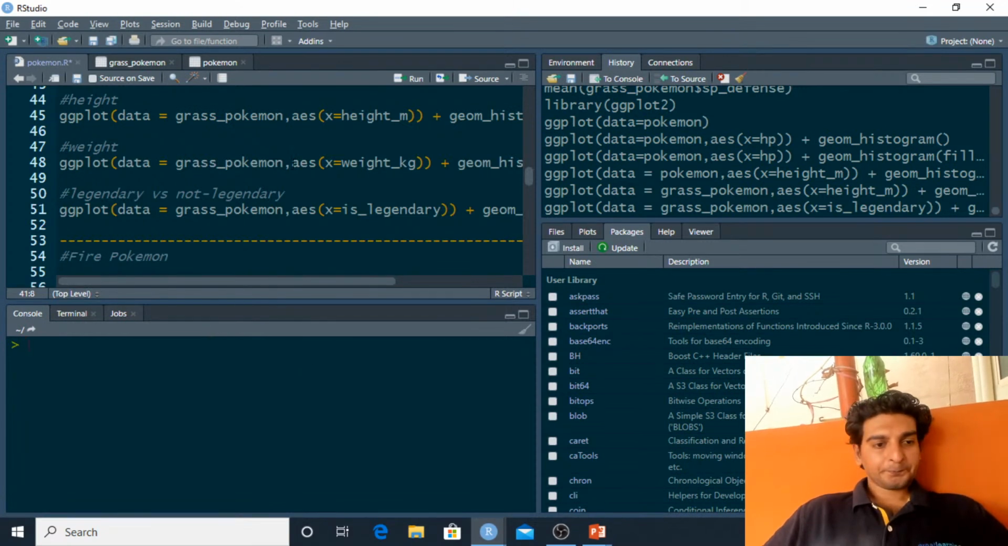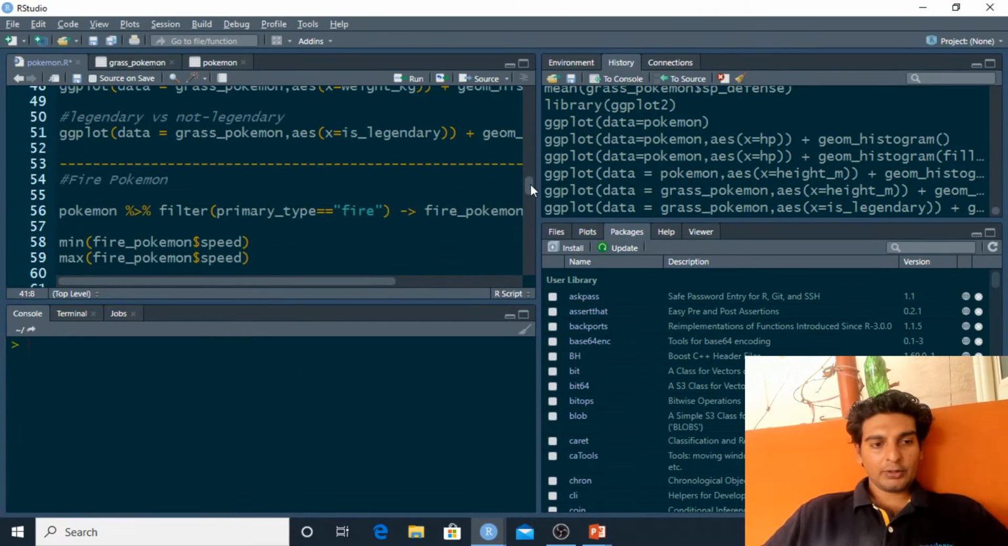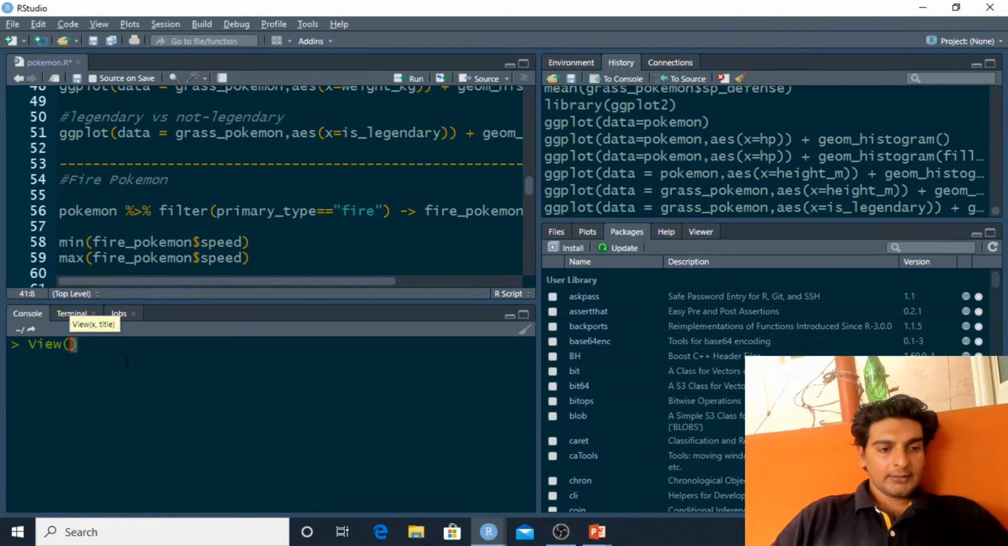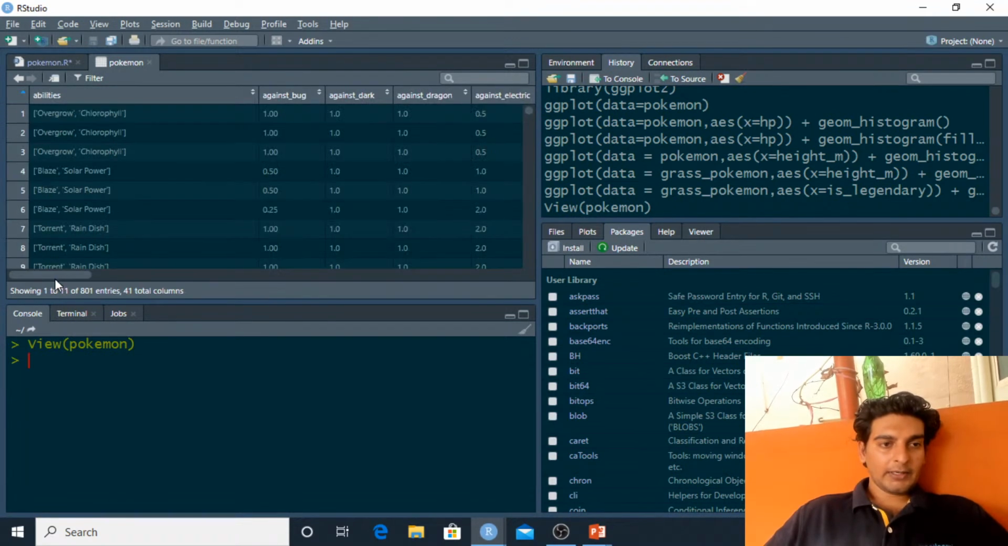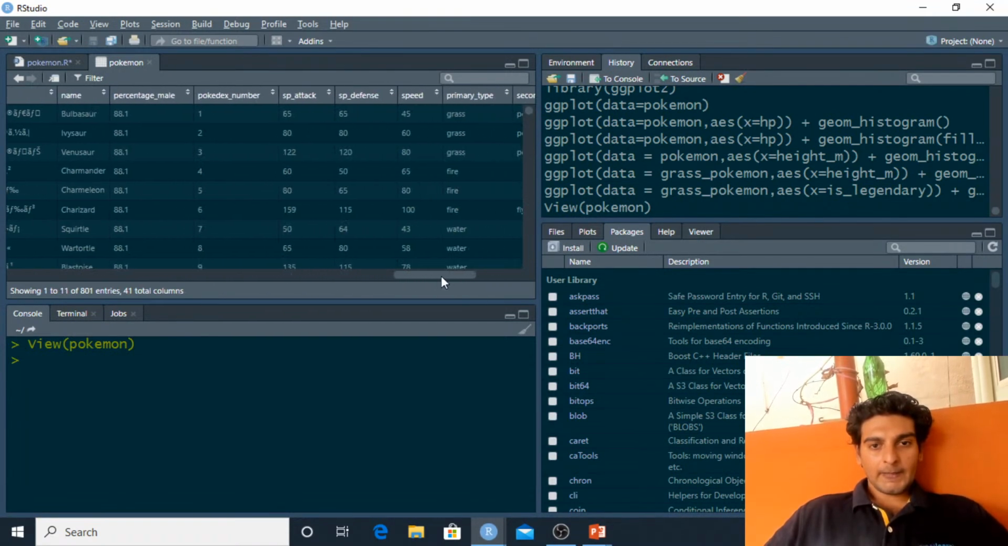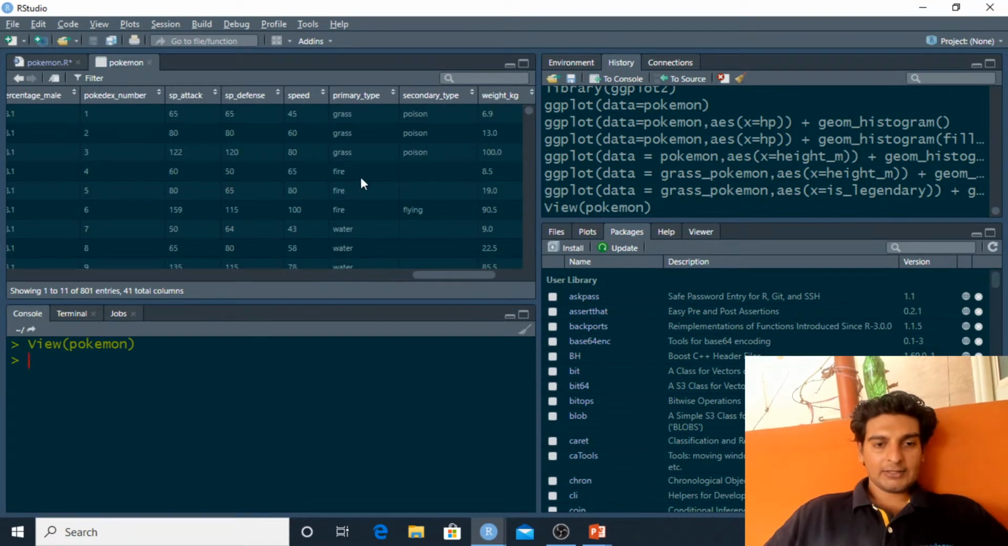So this was all about the grass type Pokemon. Now let's go ahead and catch some fire type Pokemons. When I say that, what I mean is we'd have to extract fire type Pokemons out of the original Pokemon dataset. So I'll use view and type in Pokemon over here. Let me look at the primary type. As you see, we've got all of these different levels over here, and I want to extract only those Pokemons where the primary type is equal to fire. This would be the command for that.